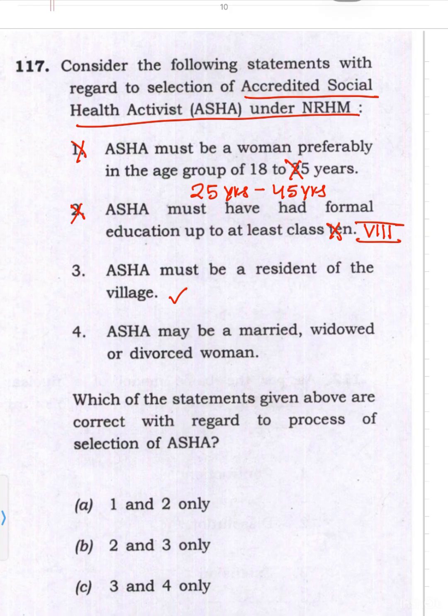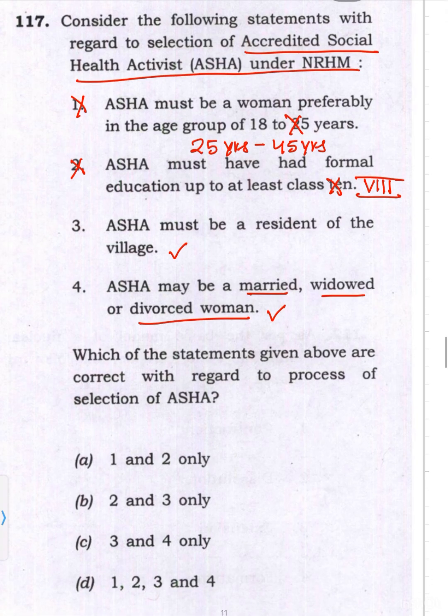For this, ASHA may be a married, widowed or divorced woman. So this is correct, because if she is a married, widowed or divorced woman, she will remain in the village only. But if she is an unmarried woman, after marriage she can go to another village. So that can become a problem. So ASHA may be a married, widowed or a divorced woman. So this is correct. So third and fourth are correct.